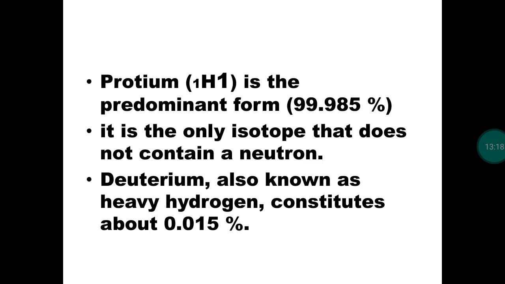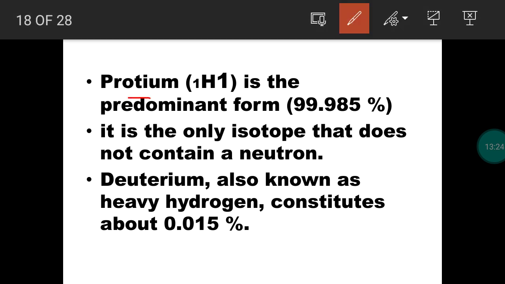What about abundance of isotopes? When you take protium or ordinary hydrogen, protium is also called as ordinary hydrogen, which has more abundance, 99.985%. This is the only isotope in modern periodic table without neutron. When you take deuterium and tritium, neutrons are present. Protium is the isotope without neutron.